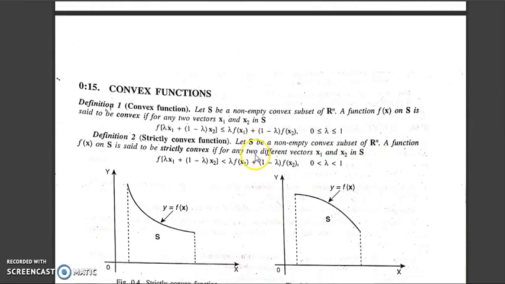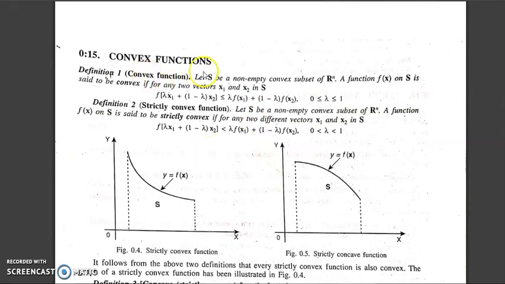Okay students, next come to the definition of convex function. What is a convex function? Let S be a non-empty convex subset of Rn. A function f(x) on S is said to be convex if for any two vectors x1 and x2 in S, f of lambda x1 plus 1 minus lambda x2 is less than or equal to lambda f(x1) plus 1 minus lambda f(x2), where lambda lies between 0 and 1.